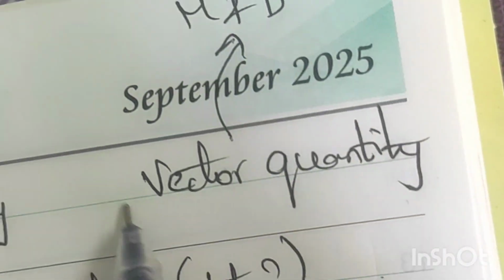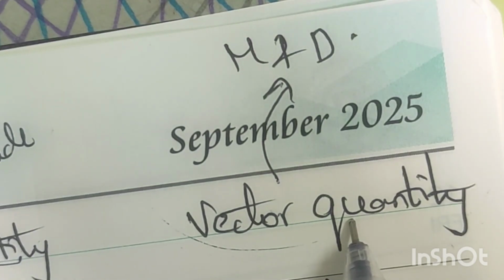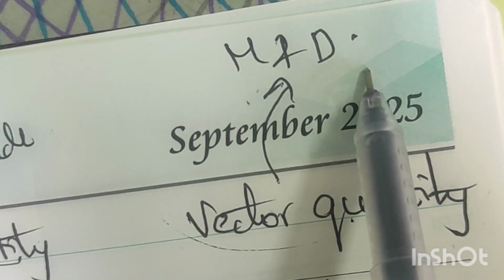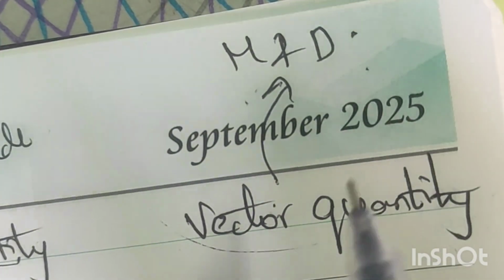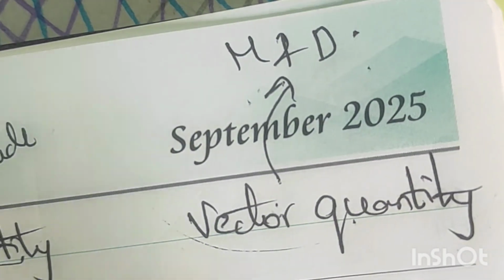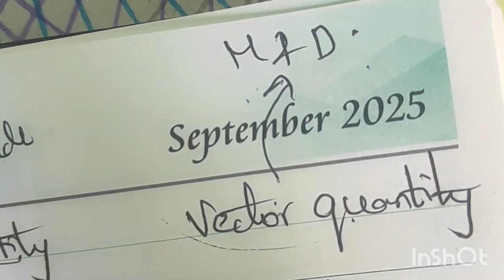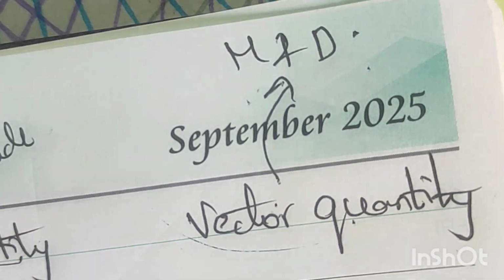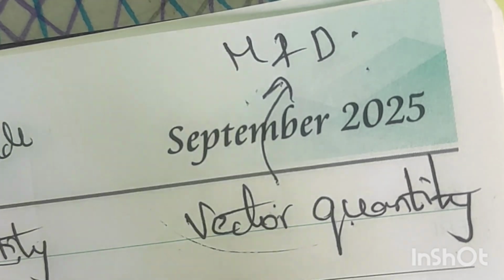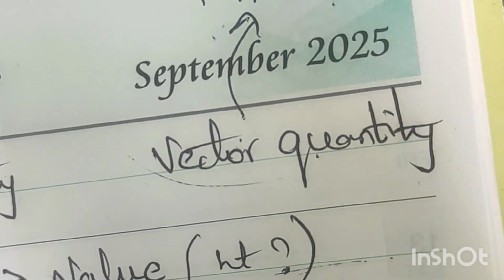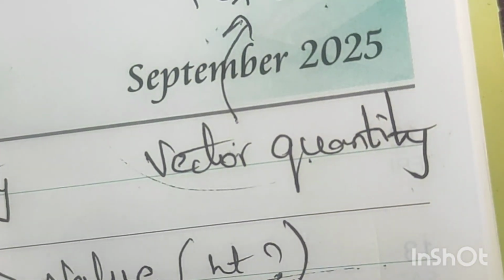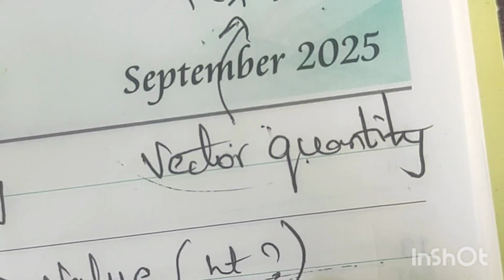A vector quantity has both magnitude and direction. For example, from our civil engineering topic, some fluid is flowing in a linear direction in one way. How much fluid is flowing, for example this much amount, that can be derived.